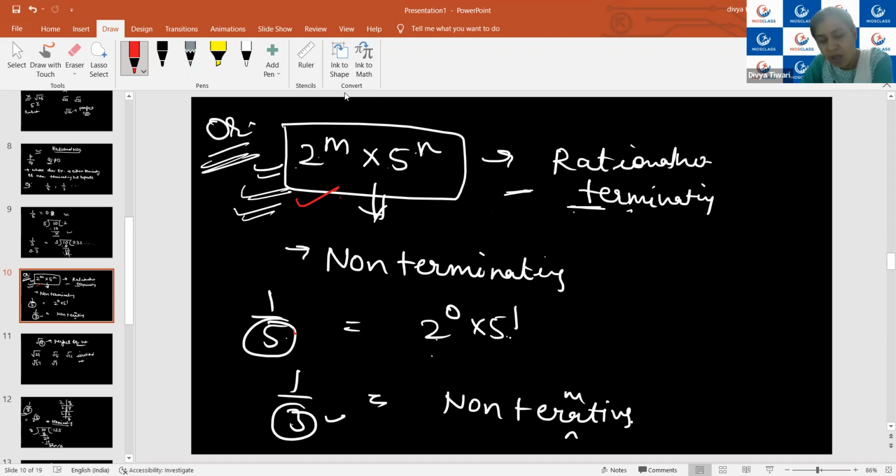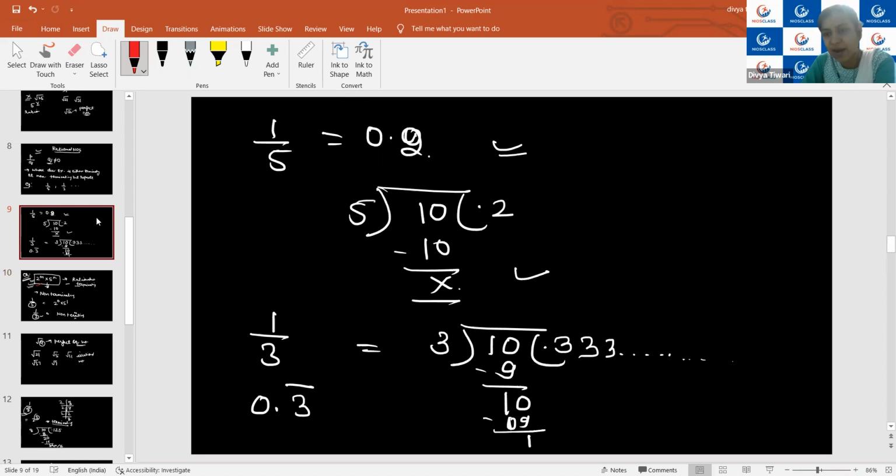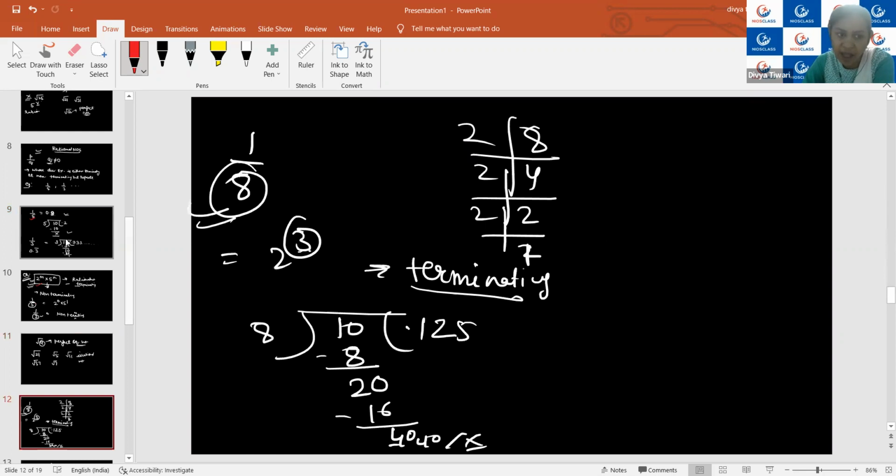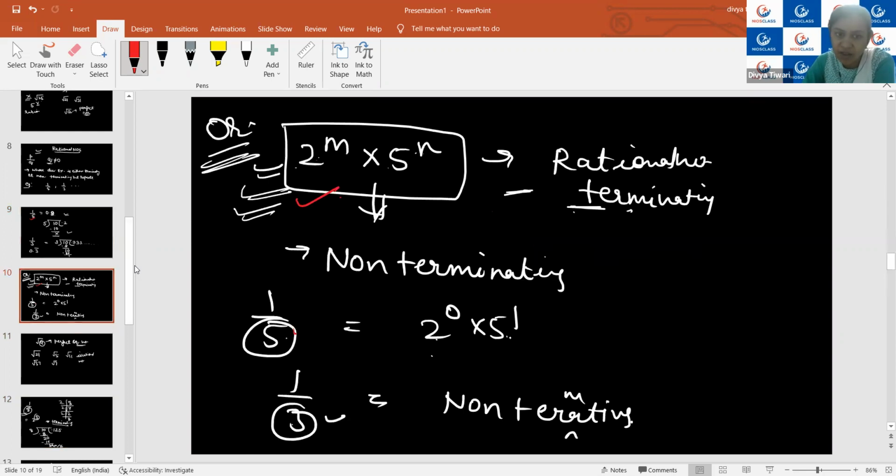The application of this formula is only this, that instead of doing the actual division, by this actual division also you can conclude whether you are having a terminating type or the non-terminating type. But in order to save time, instead of doing the division, by seeing the denominator part, if we have the denominator in the form of 2 raised to power m or 5 raised to power n, then we can say that it will give us a terminating type of decimal expansion.